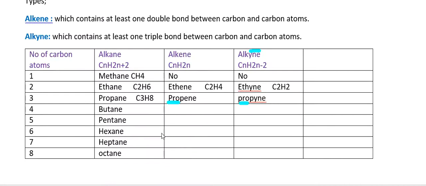C3H4. Similarly for butane: but from 4 carbon atoms and ene from alkene, so the name will be butene. But from 4 carbon atoms and yne from alkyne, so butyne. Then pentane, pentene, pentyne; hexane, hexene, hexyne; heptane, heptene, heptyne; octane, octene, and octyne.